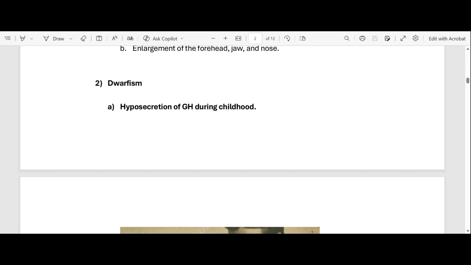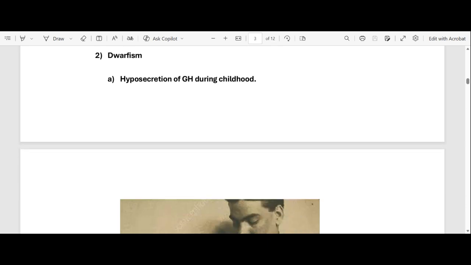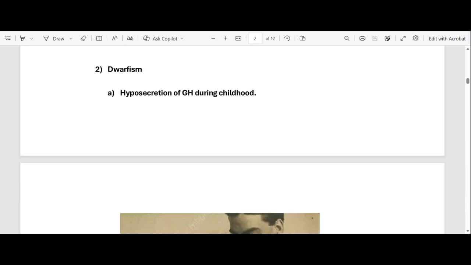It means that your pituitary gland is not secreting a lot of growth hormone. It's undersecreting the growth hormone. So dwarfism is caused by the lack of the growth hormone during childhood.